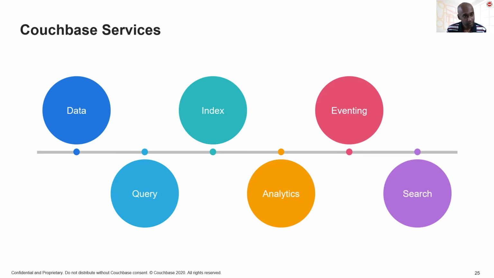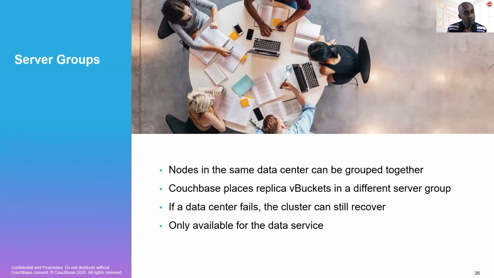So when it comes to the data service, one important concept which you can introduce is server groups. This is an extension of what we have already seen, but server groups allow us to recover from the failure of an entire data center. Imagine that you have a Couchbase cluster which spans multiple data centers. Well, you can create server groups for each of the nodes which lie in the same data center. And what Couchbase will do in this case is to ensure that any active data which is placed in one server group has a replica which is placed in a different server group.